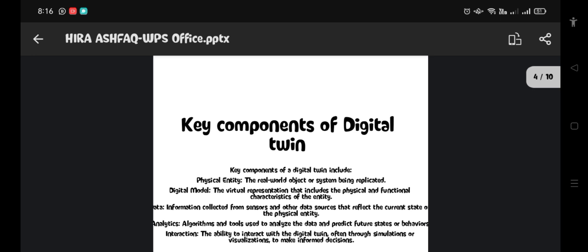And second, we are going to discuss the key points of digital twin. There are many key points mentioned about the digital twin. I am going to discuss here.